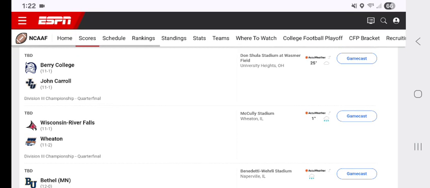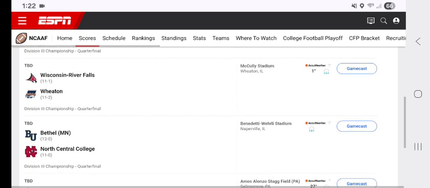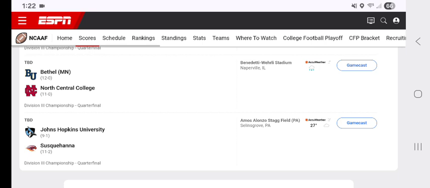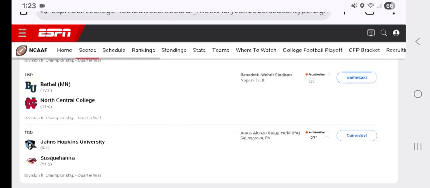So we have Berry College and John Carroll, and then Center Falls hosted. I know that's wrong on that one. We had to play the first round. Wisconsin Falls got by the second round, just playing a team that won in the first round. And then North Central College, Bethel, Minnesota, and then Susquehanna, and then Johns Hopkins University. And Susquehanna playing in the quarterfinal.